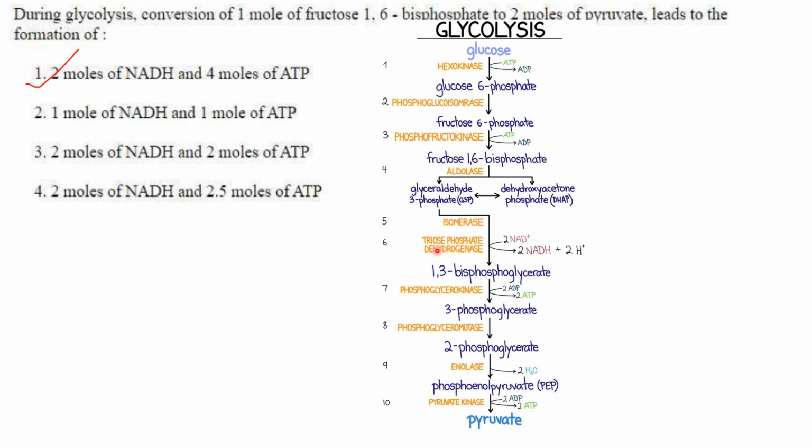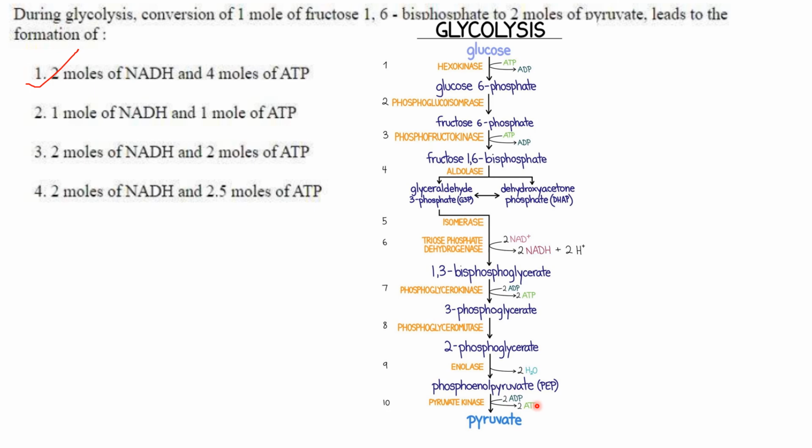Then by triose phosphate dehydrogenase, you get 1,3-bisphosphoglycerate and 2 NADH. But then 1,3-bisphosphoglycerate is converted to 3-phosphoglycerate by phosphoglycerokinase and 2 ATP molecules are produced. Then 3-phosphoglycerate to 2-phosphoglycerate, no ATP and NADH. Then phosphoenolpyruvate to pyruvate by the action of pyruvate kinase, again 2 ATP molecules are produced.